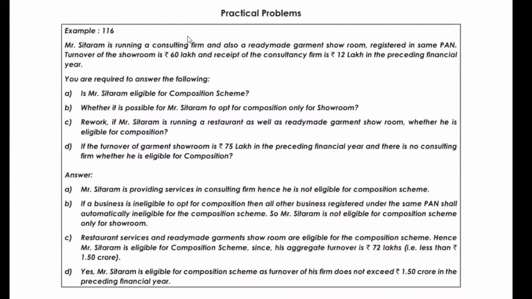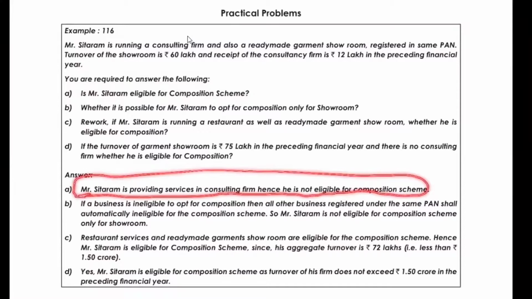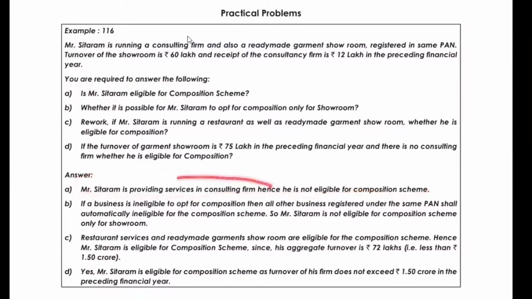Let's see the question. You are required to answer the following. Is Mr. Sitaram eligible for the composition scheme? We calculated no. Mr. Sitaram is providing services in a consulting firm, hence he is not eligible for the composition scheme. The doubt may come as to why they're specifically mentioning the services in the consulting firm. I think you guys are able to answer it. They're mentioning it because this is the service which is crossing its limit. This is the one which is exceeding 10%. So that's why they have mentioned the name over here.